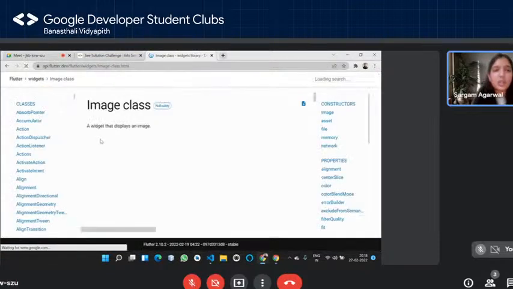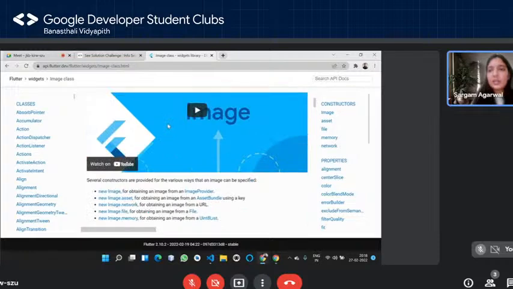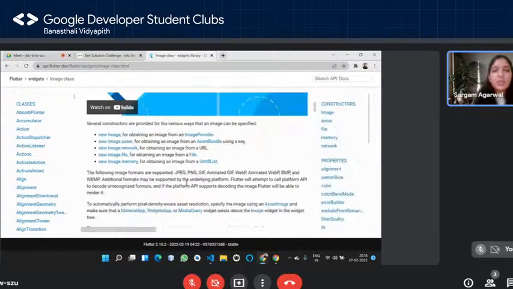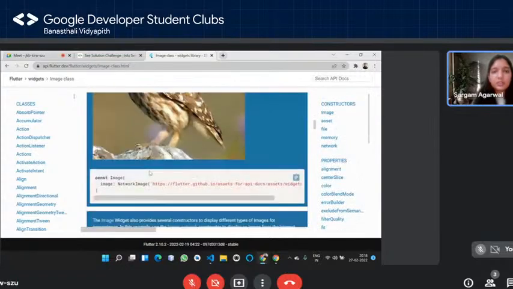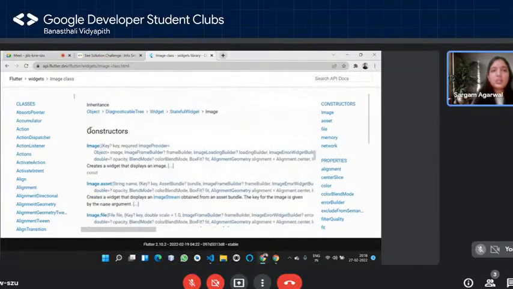So I'm going to go on the image class, and you should be able to see firstly a small description of the image class, what the widget does. Again, it's a widget. Every widget in Flutter is a class in code, right? We all know that. And on the right, you can see a complete quick navigation for yourself, right? So you can see all these things, and you can simply read through it, right? And there you go with the lot of constructors that we have for the image, right?